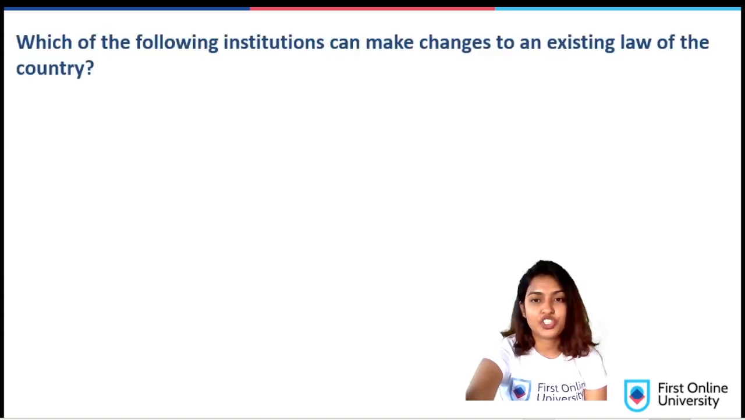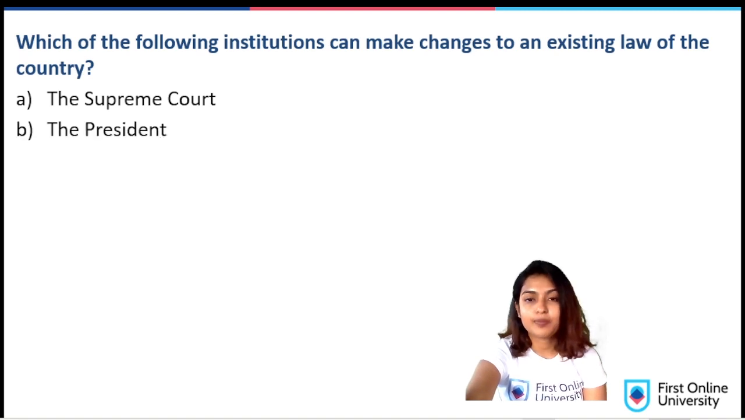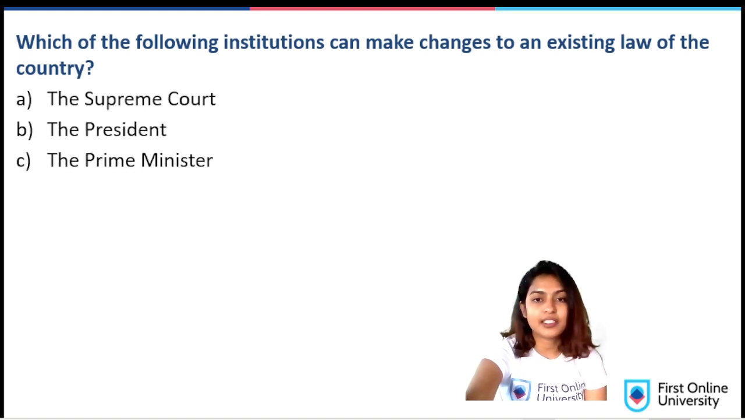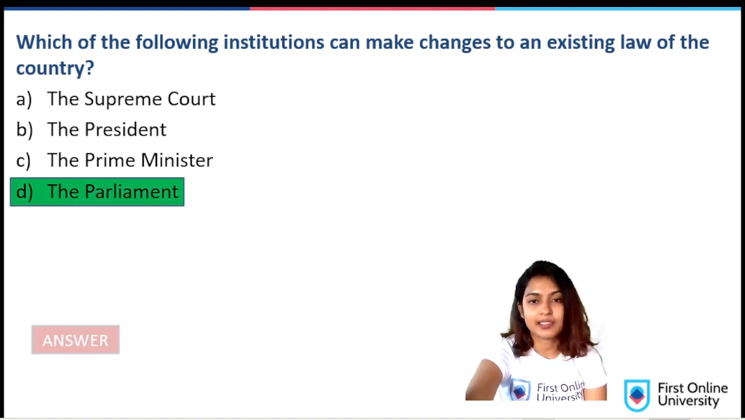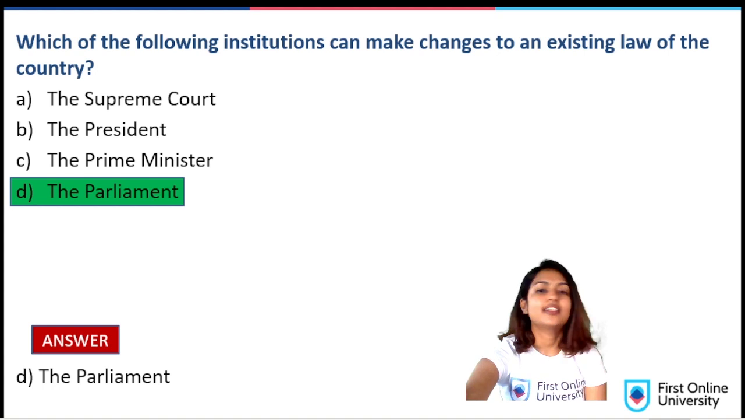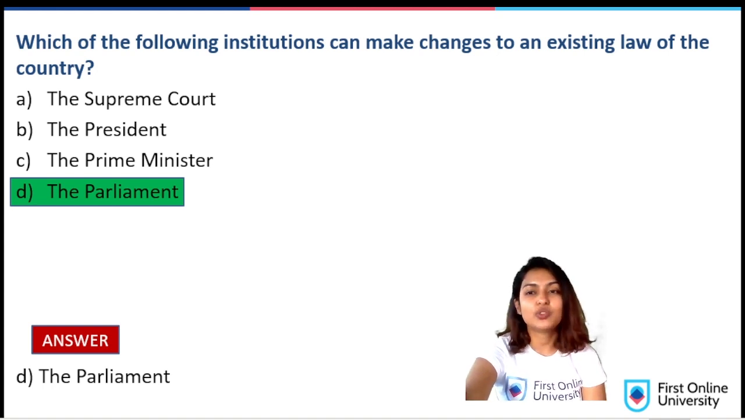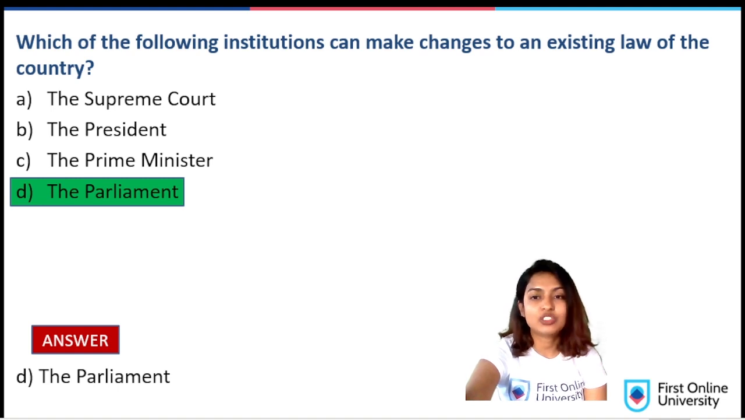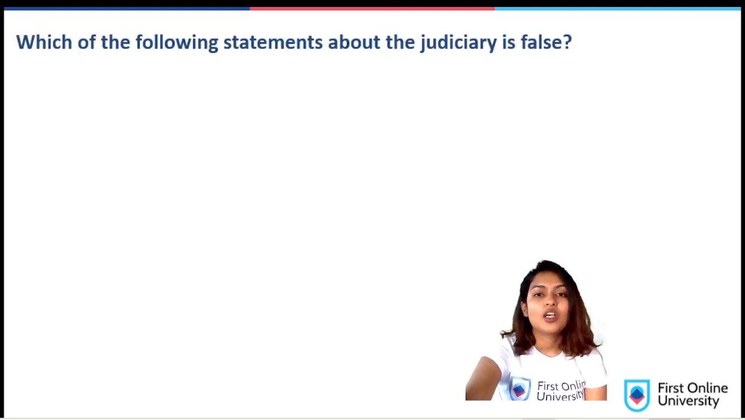Which of the following institutions can make changes to an existing law of the country? A. Supreme Court. B. The President. C. The Prime Minister. D. The Parliament. Answer D. The Parliament. You should understand here that the Parliament can make changes to an existing law of the country, but the Supreme Court is the sole authority to see if the law is valid or not and if it conforms to the ideals of the Constitution.